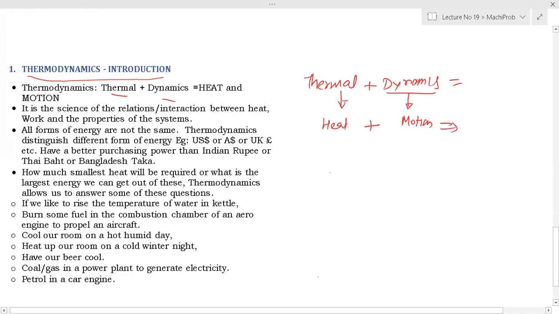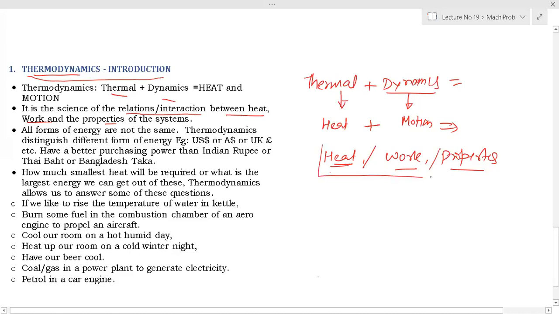It is a science of relation or interaction between heat, work, and property. So we have three words here: heat, work, and properties. In entire thermodynamics, we'll understand what is heat, what is work, and what is property, and the interaction between these three. So basically, how heat is converted into work, how it changes the property of the system.